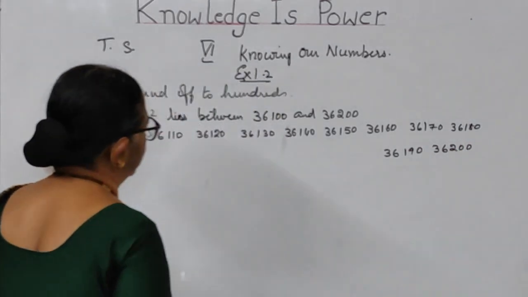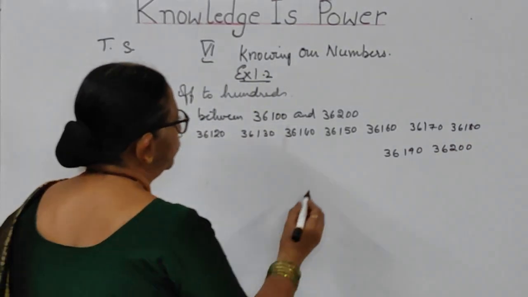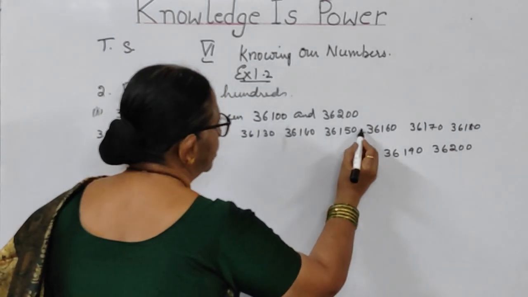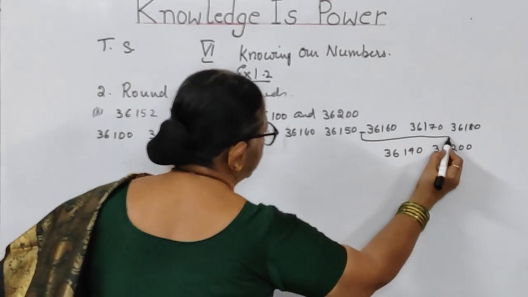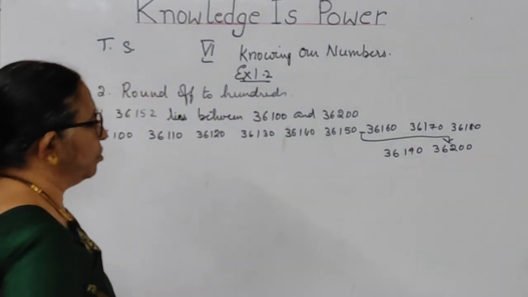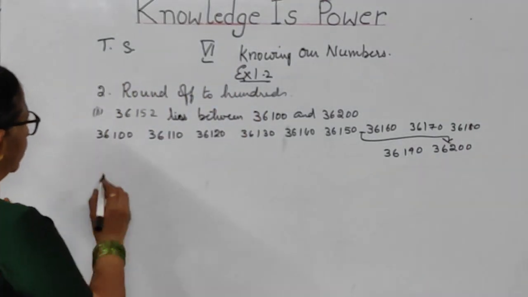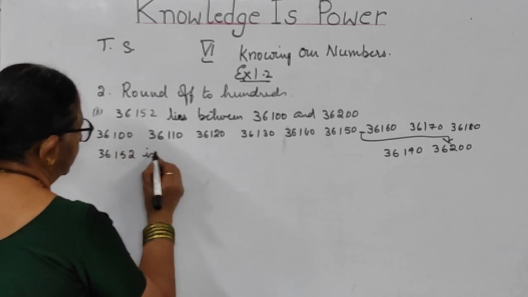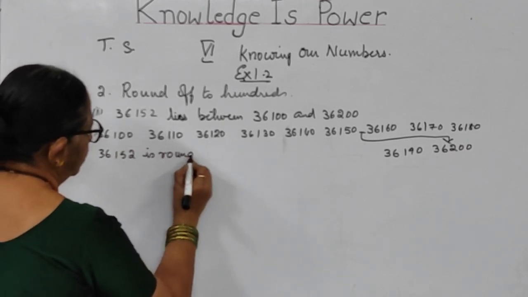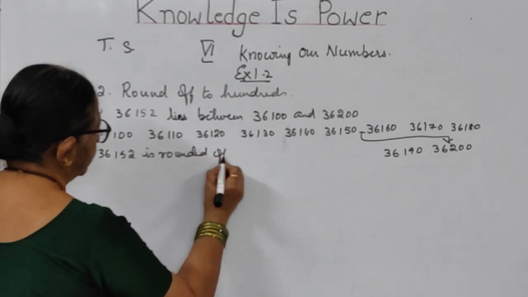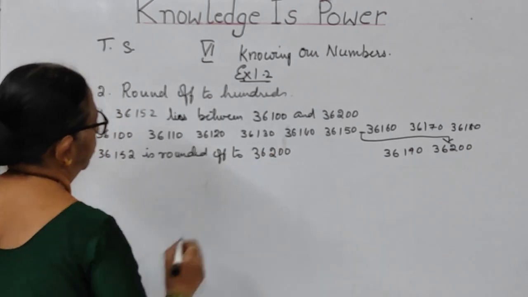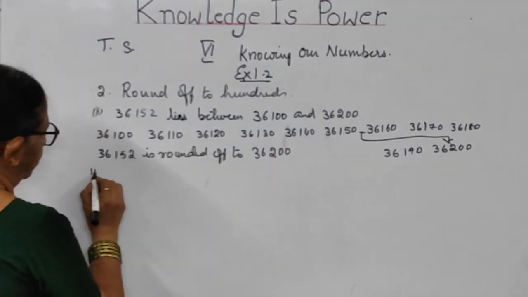These are the values. Now the question is 152. 152 will be somewhere in between these two. So when it is rounded off, I should round it off to 36,200. So 36,152 is rounded off to 36,200. So this is the second problem, children.